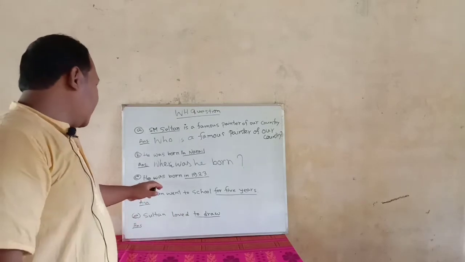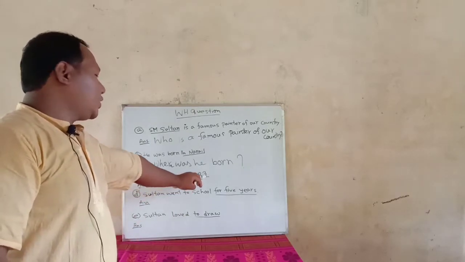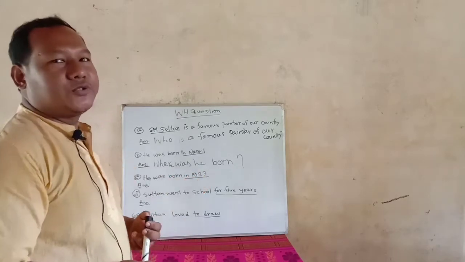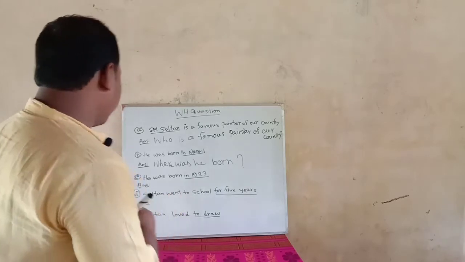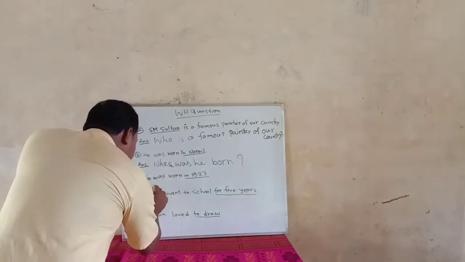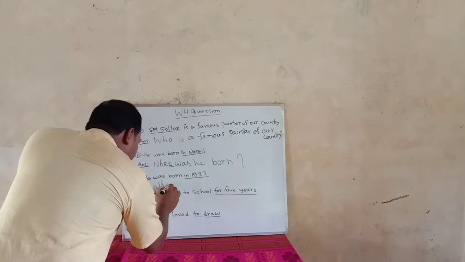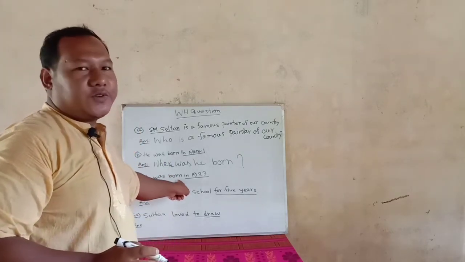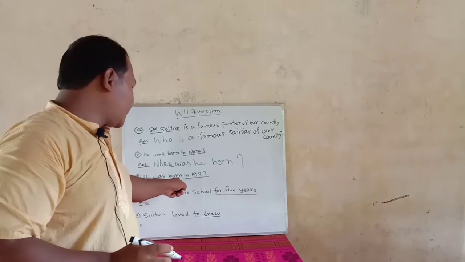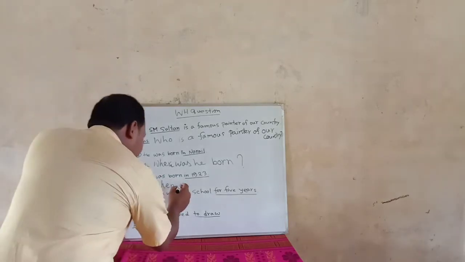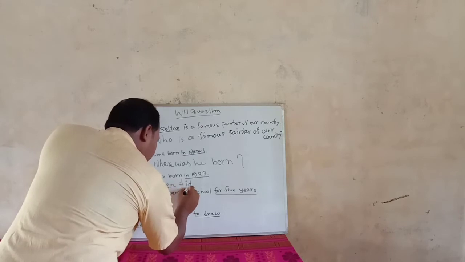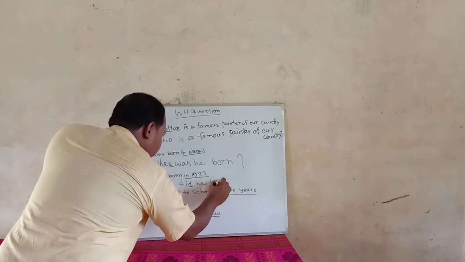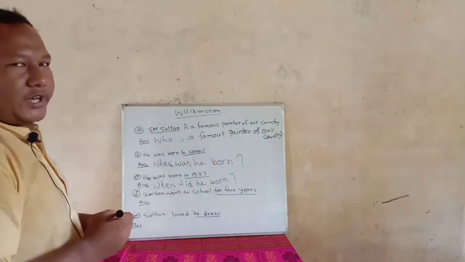Another one: He was born in 1923. This, in 1923, refers to a year, so you have to put when. When, and look at the sentence. What tense is this? This is past indefinite tense, so we have to put did. When did he be born, then the question mark. Clear?